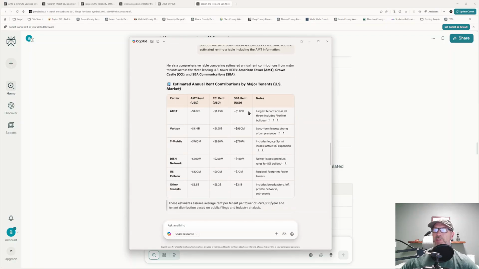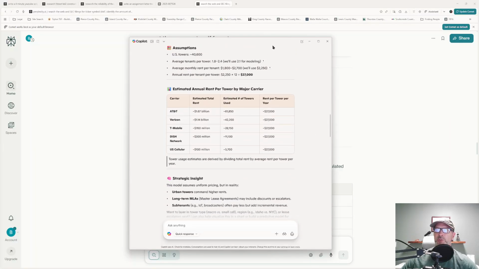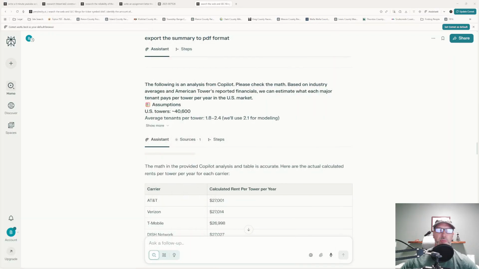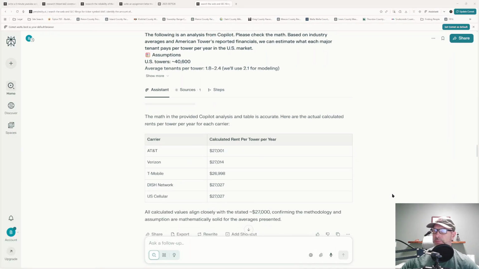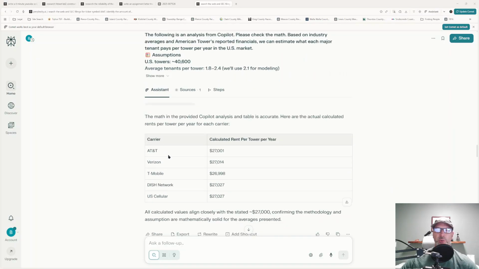And I came back and I asked it for a little bit more information. But this was the critical piece that I was looking for, because these numbers are dramatically different than the numbers that I was given over here. So I came back and I said, well, here's Copilot's numbers, and I had to copy and paste it in an image format, and Perplexity did a great job in actually reading the image I put in.